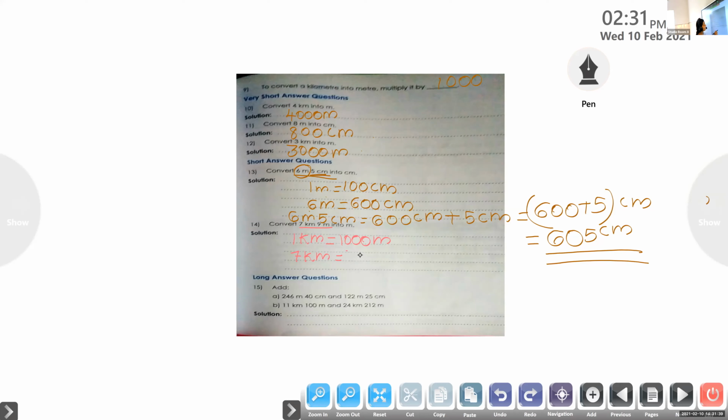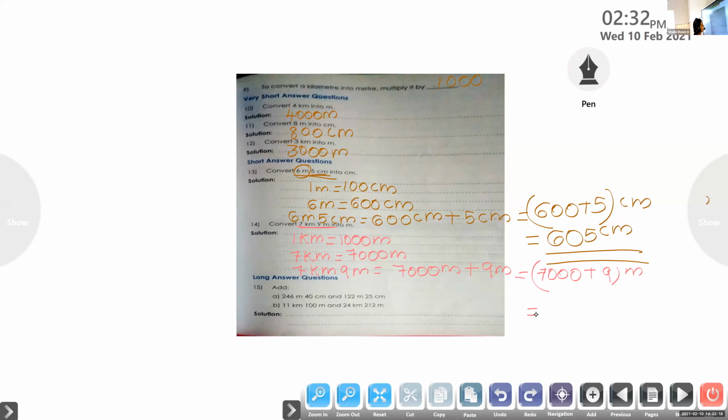So now we can convert 7 kilometer 9 meter into meters. 7 kilometer is 7,000 meters that we got, and plus 9 meters, that is in the meter itself. 7,000 plus 9, what will you get?